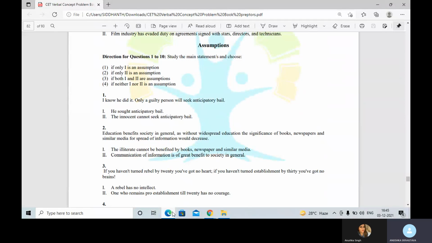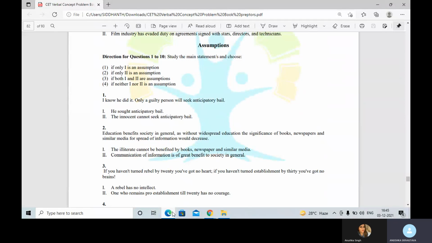First assumption says he sought anticipatory bail. Second says the innocent cannot seek anticipatory bail. Obviously, we'll go with the first one as the answer because if I assume that he sought anticipatory bail, only then can I make a statement that that is why I know he did it. Only if he is guilty would he seek such a bail. So the first one is my conclusion.